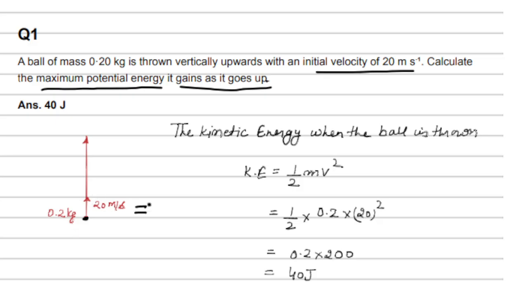The v is given to us, the mass is given to us, and we can apply kinetic energy equals half mv squared, and we can calculate it as 40 joules. So this will be the kinetic energy when it is thrown up. The maximum value we can get is when there is no friction. If we assume that, the potential energy it will gain at the top, when the whole of the kinetic energy is converted into potential energy, will be the same 40 joules. So the maximum potential energy it can get is 40 joules.